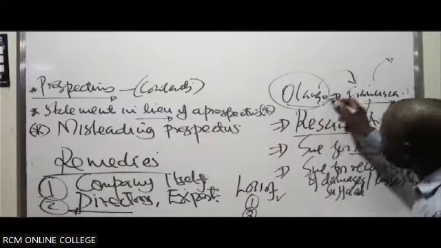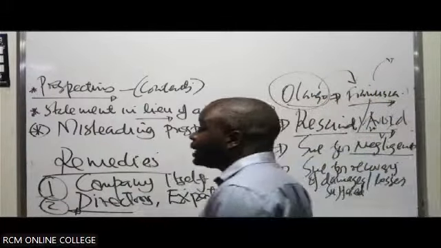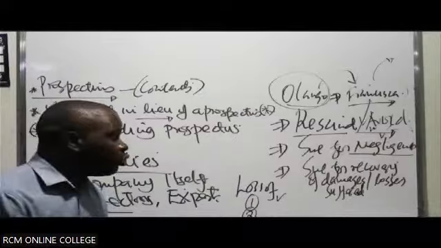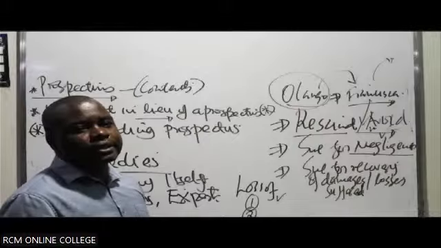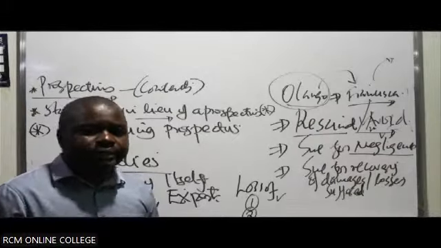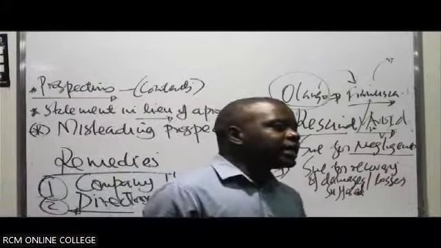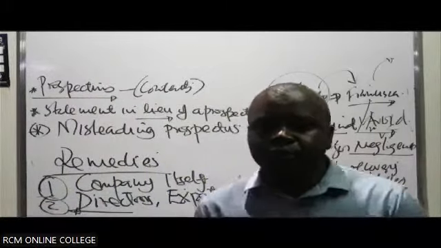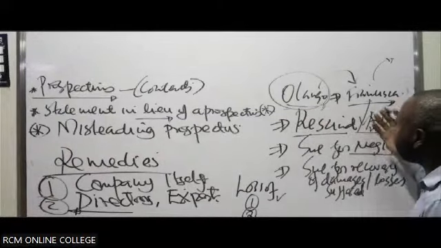So we can't return him back to the original position. He has already transferred the shares to a third party. In that case, automatically, Olango loses the right to resign the contract of allotment of shares. Where restitution in integrum is not possible, you cannot return back to the original position, because you've already transferred the shares to another party.